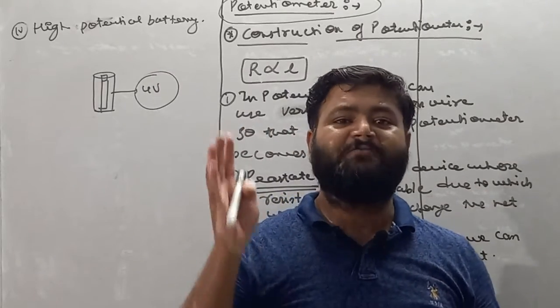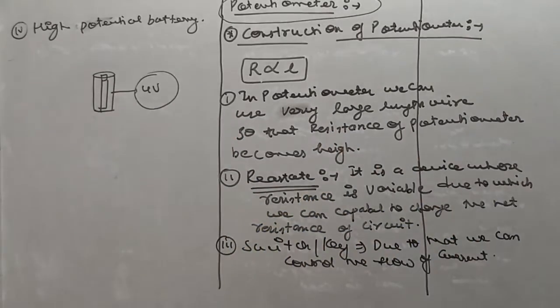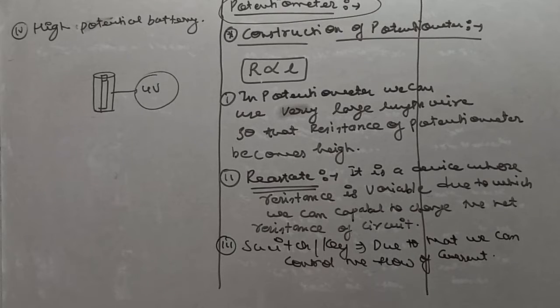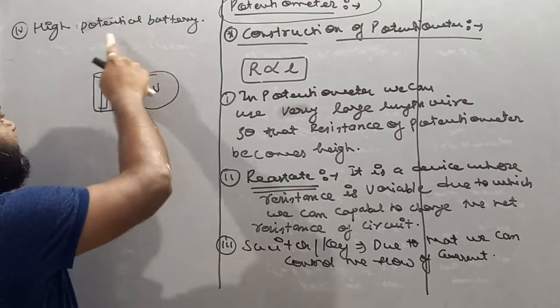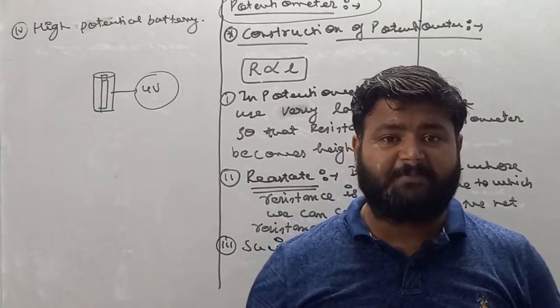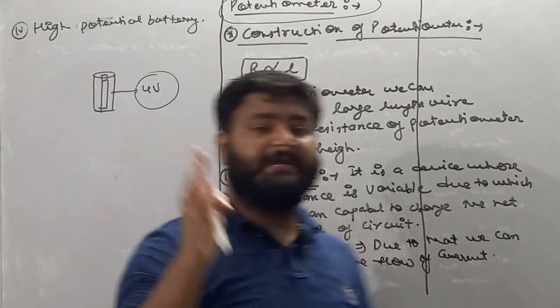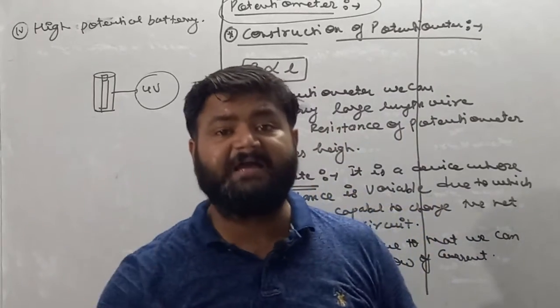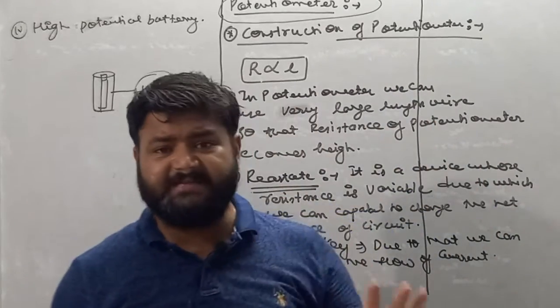So that's why we have to use high potential battery in potentiometer, because potentiometer is a device which is used to measure potential difference. If the potential difference of this battery is greater than the battery which is used in potentiometer, then potentiometer is not capable to measure the potential difference of this battery. That's why in potentiometer we'll use high value potential battery. So 4 things are there, very easy to understand.